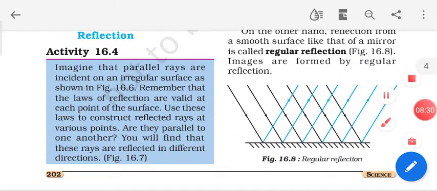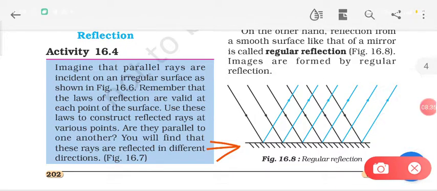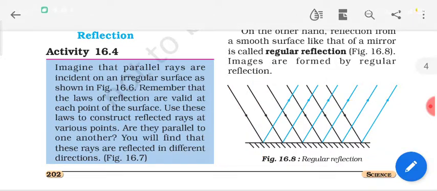Now think that the surface is very smooth. Suppose this is the surface, you will draw a line, right, that will represent a very smooth surface. Now you have to draw the parallel incident rays like this. Then you have to draw the reflected rays. So you will draw them in the same manner as you have done previously: first draw the normal at the point of incidence, then measure the angle of incidence and then the angle of reflection.